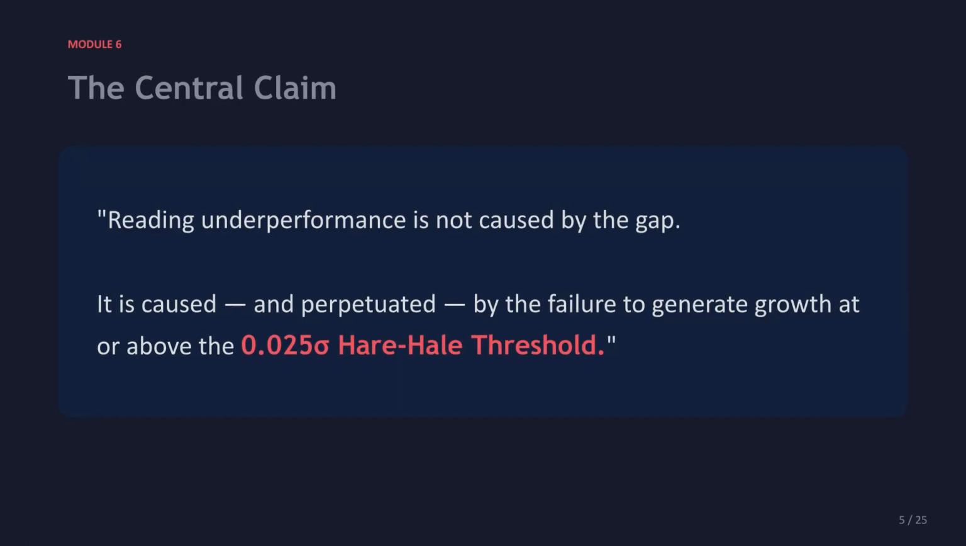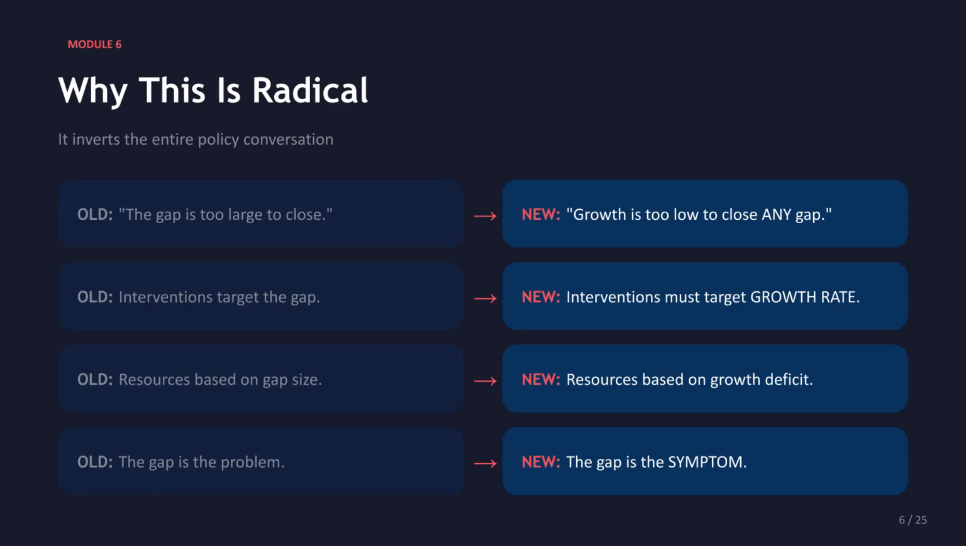The central claim is that reading underperformance is not caused by the gap. It is caused and perpetuated by the failure to generate growth at or above the 0.025 sigma Hare-Hale threshold. This claim is both simple and radical. This approach is radical because it inverts the policy conversation. The old focus on the gap size is replaced with a new focus on growth rate.